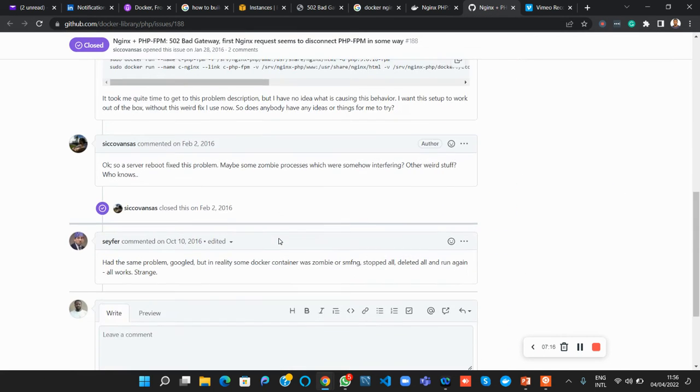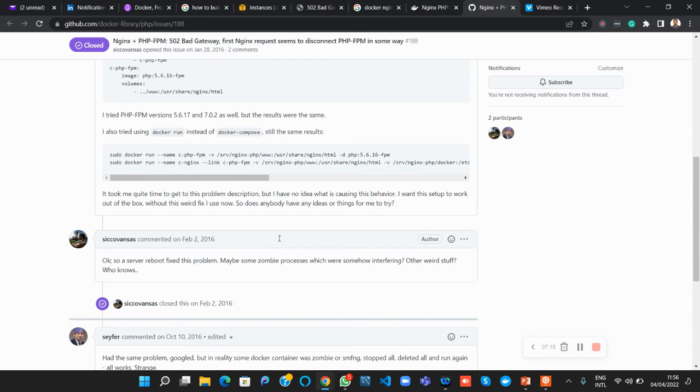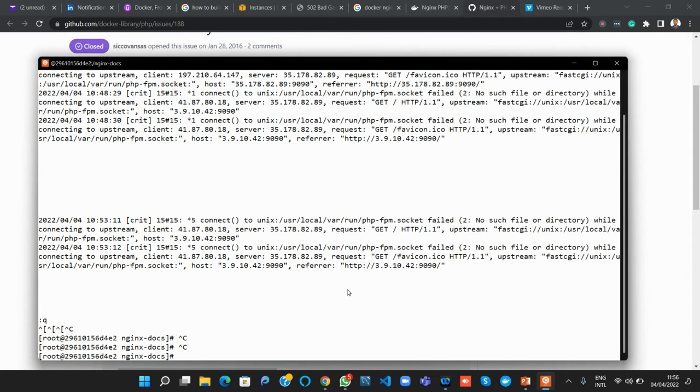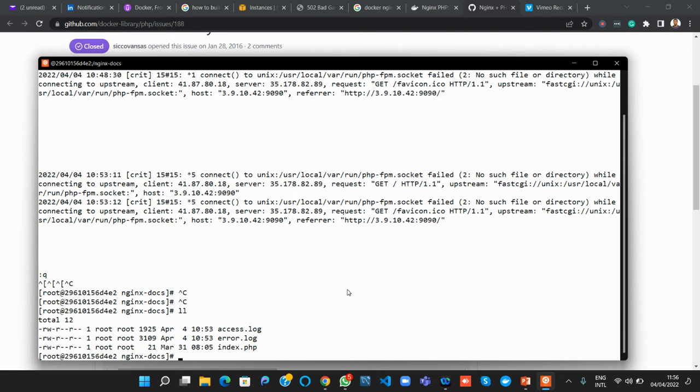Our server config. I don't think we are seeing anything. Let me check here. All right, now let's check our server config, our configuration. Oh, sorry, I'm still inside the container.